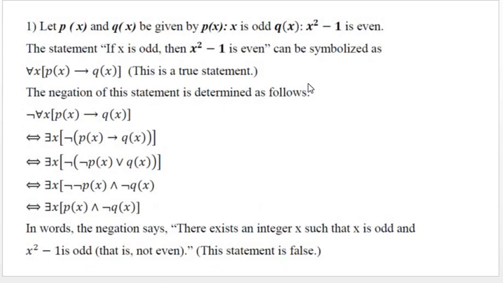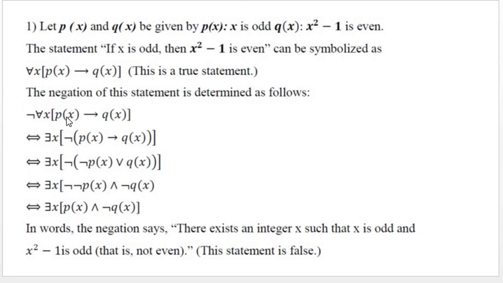So find the negation of the statement: if x is odd then x square minus 1 is even. So we can write x is odd as P of x and x square minus 1 is even as Q of x. Then the given statement is for all x P of x implies Q of x. This is a true statement. Now find the negation of this. For that, take the negation of for all x P of x implies Q of x. Now apply the rule negation of for all is there exists.